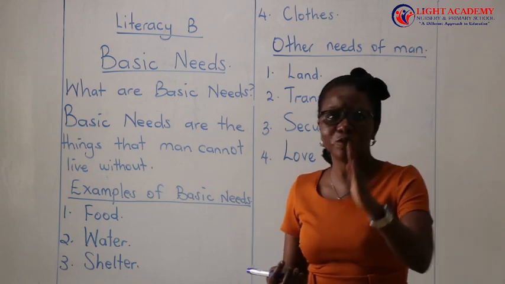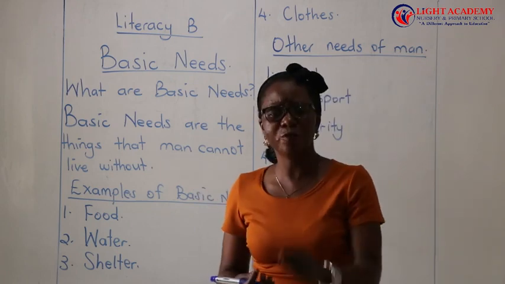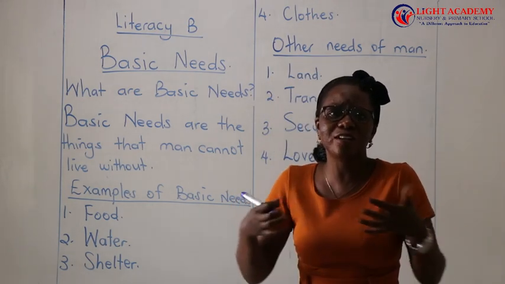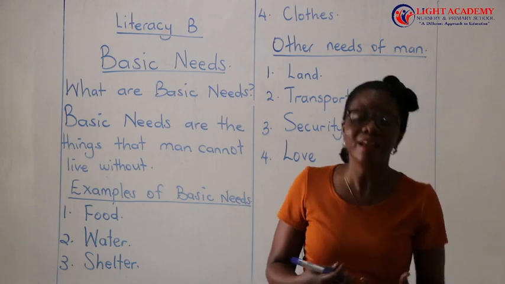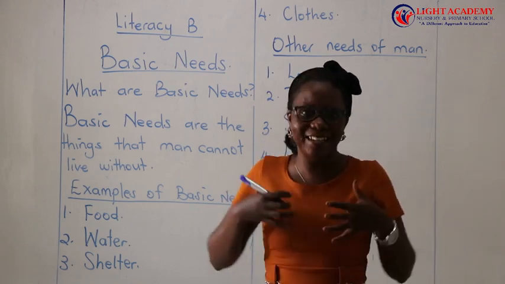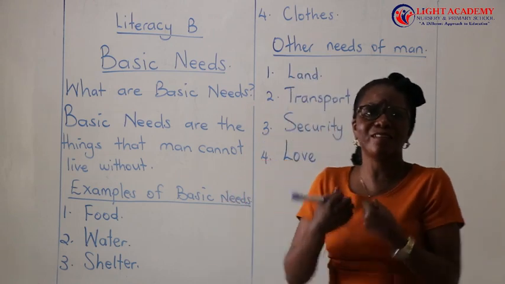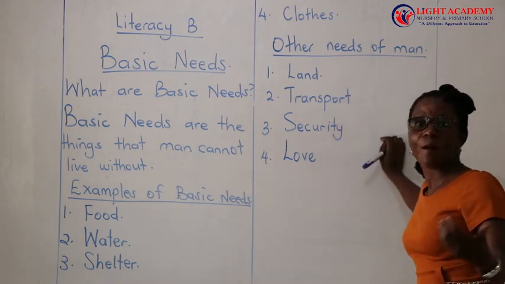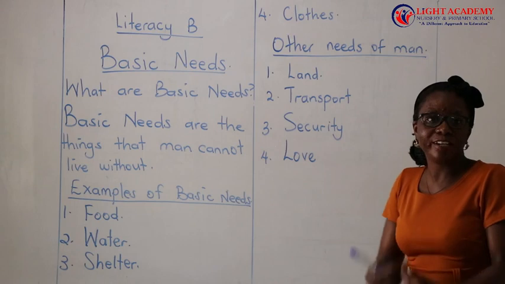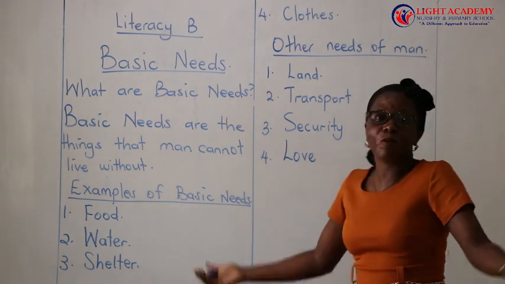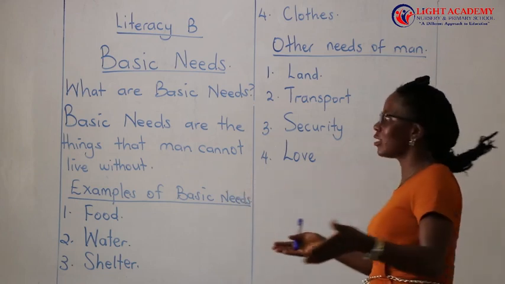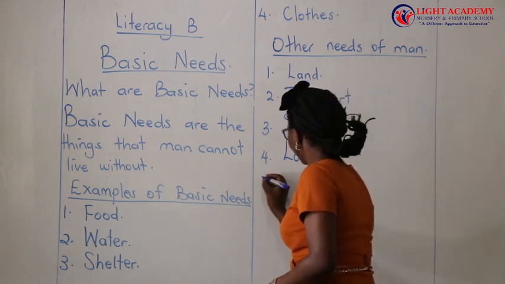I want you to take a look at the street children. Do they really have love on the street where they are? But for us, we have our parents at home, they provide us with that love and we really feel loved in ourselves, and that becomes a need of man. Young children, we need to be loved. Even old people need to be loved. So love is also an important need of man.